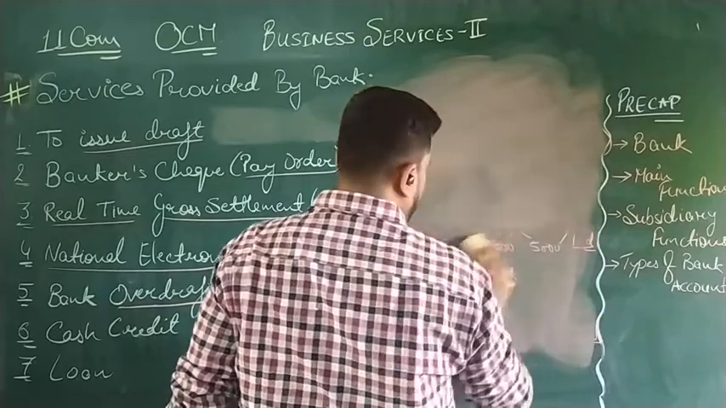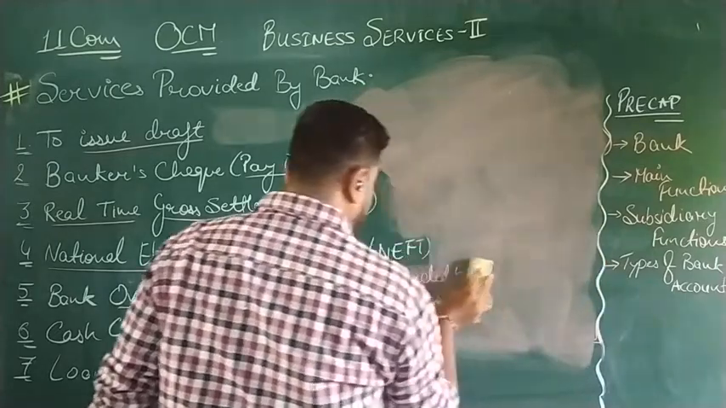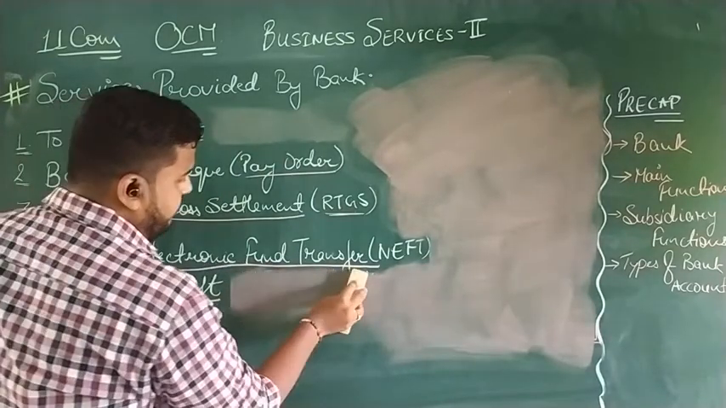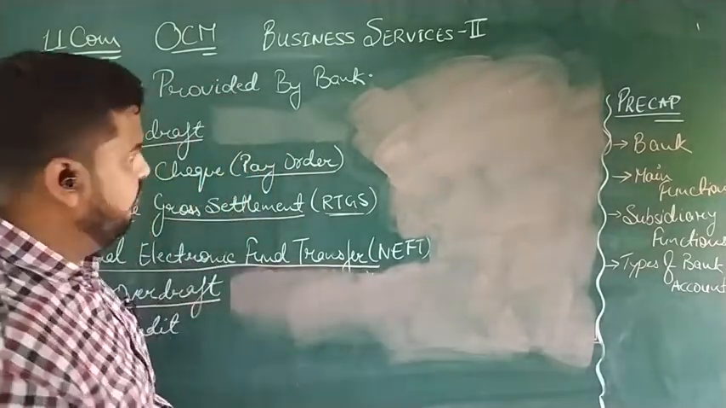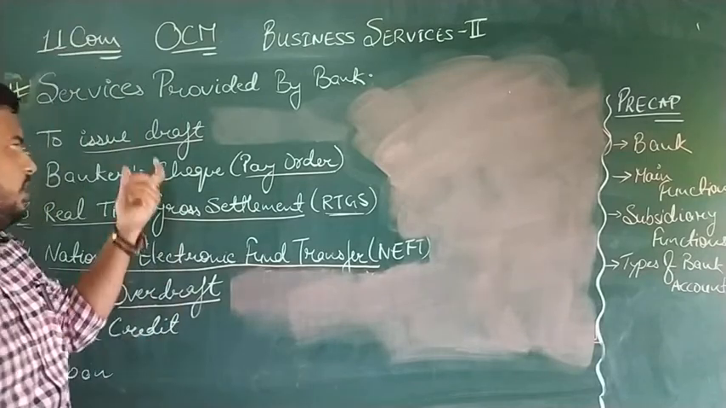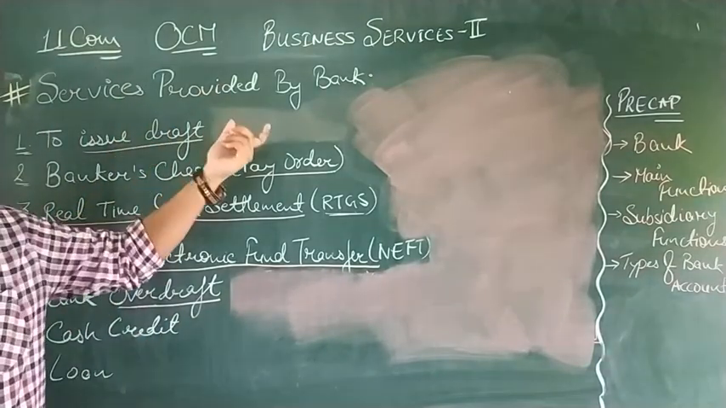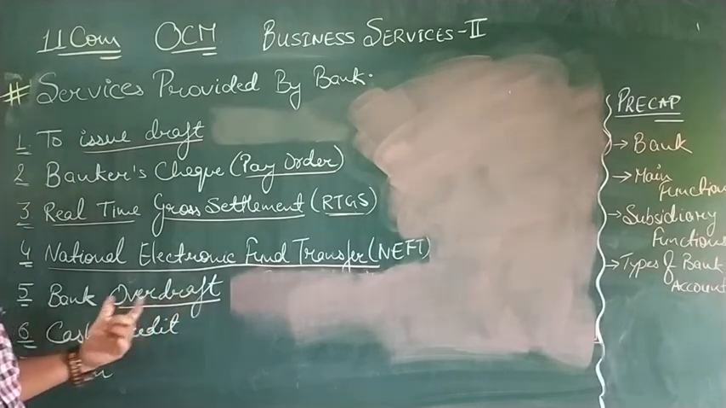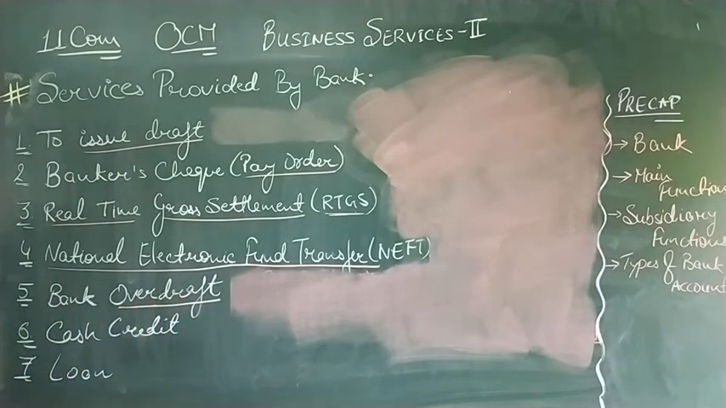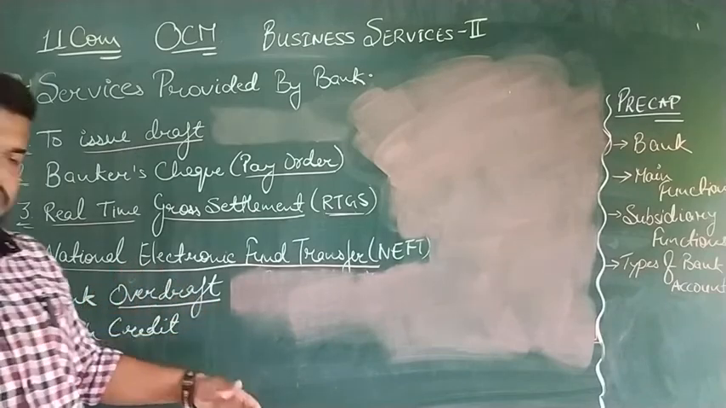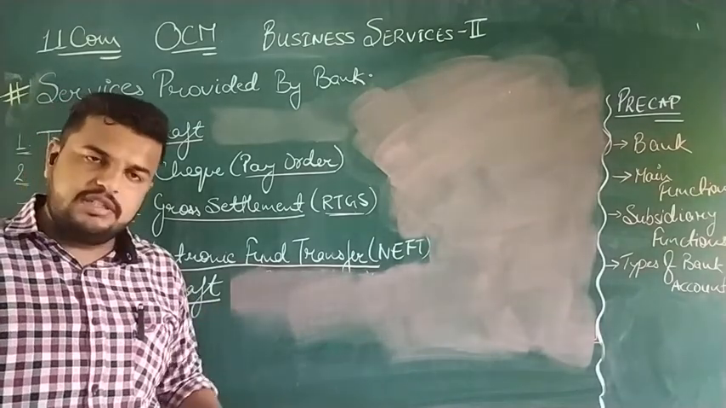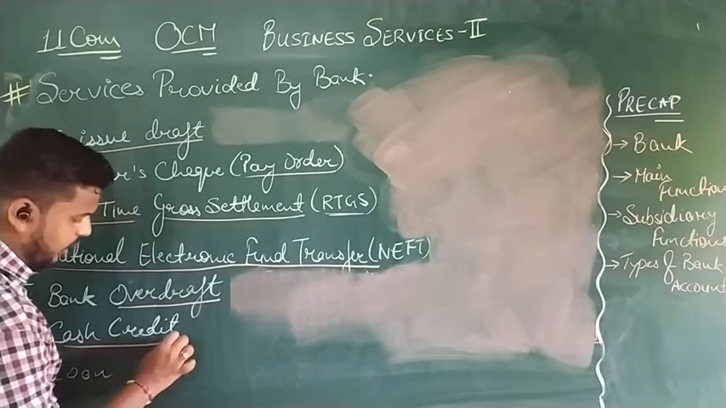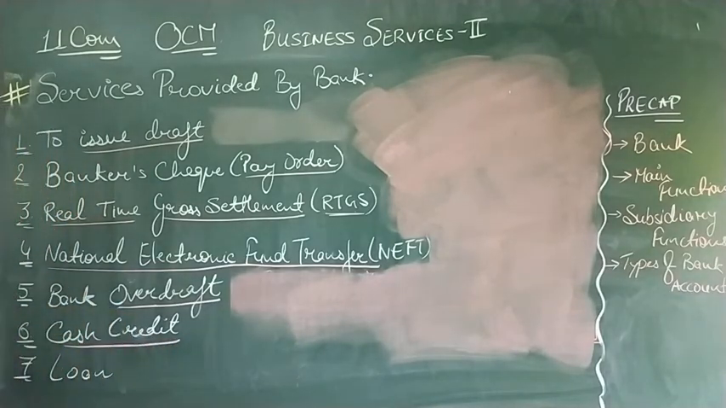Now, the difference between overdraft and cash credit is somewhat similar to the difference between demand draft and pay order. The difference between demand draft and pay order was that demand draft is for outside the city, pay order is for within the same city. Cash credit is also a feature like overdraft, but the only difference is that in overdraft we do not have any time limit fixed to it.